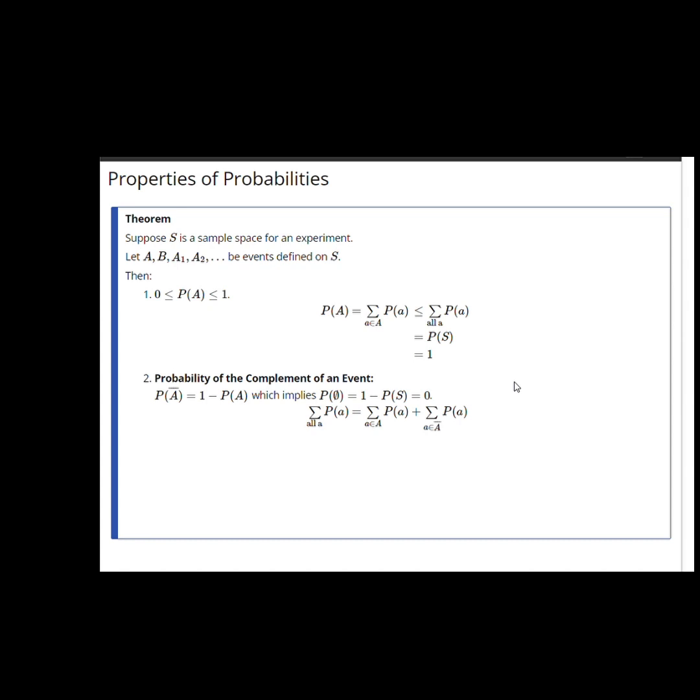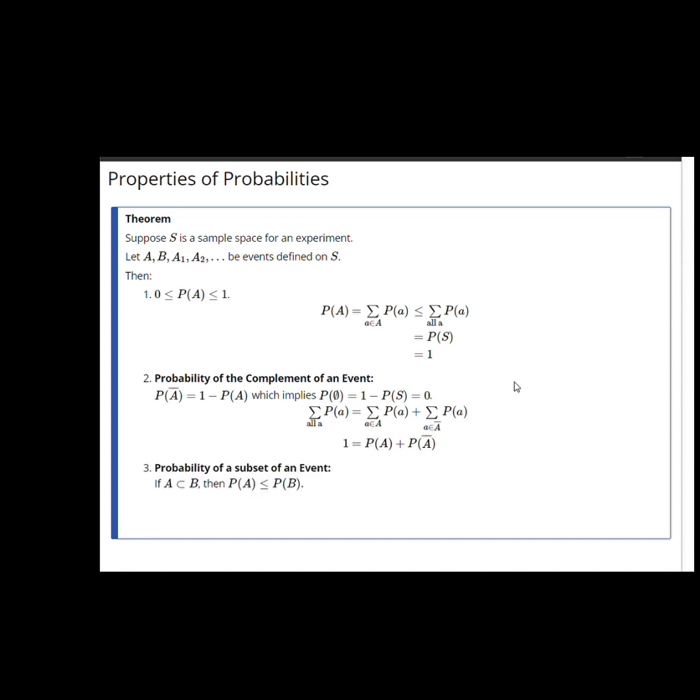On the left-hand side, we have the probability of the whole space, which is 1. The first term on the right side is P of A. The second term on the right side is P of A complement. So rearranging that identity, we obtain the probability of A complement is 1 minus the probability of A.